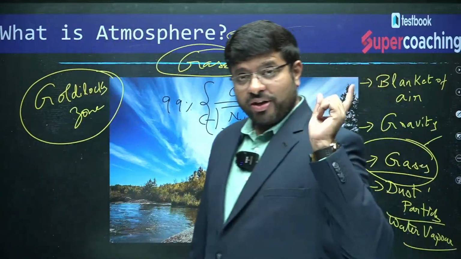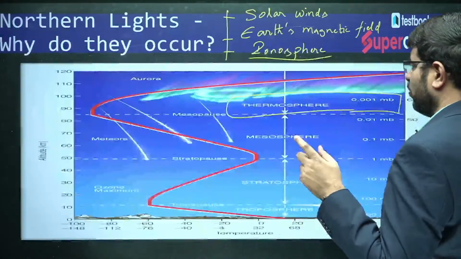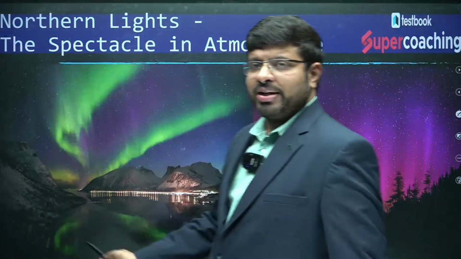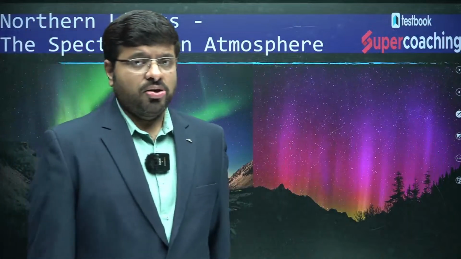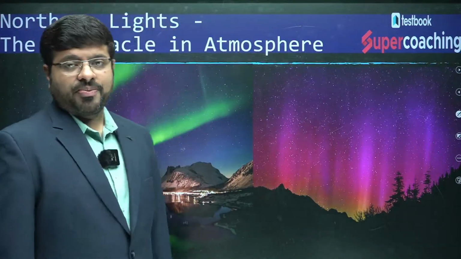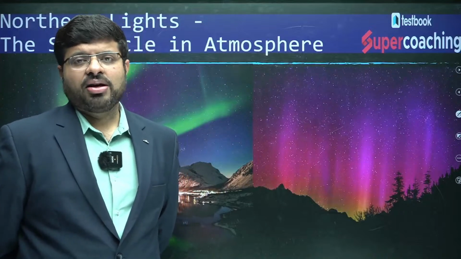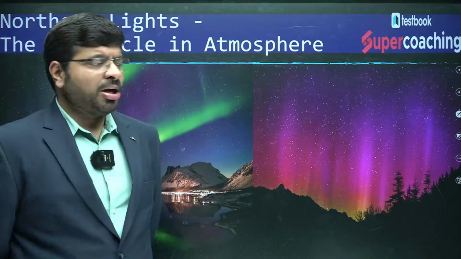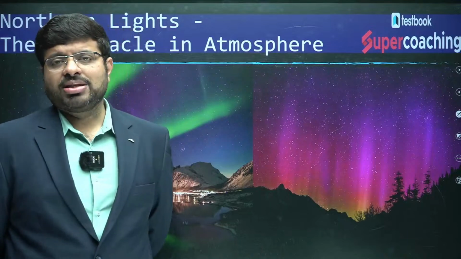Right. Even for the northern auroras, if you want to go and check them, you have to make sure that the atmosphere is free from pollution and dust particles, so that visibility becomes much higher. Imagine you are in a highly industrialized region, your atmosphere is covered by the smoke of those gases, then it is not clearly visible for you to see such spectacles.